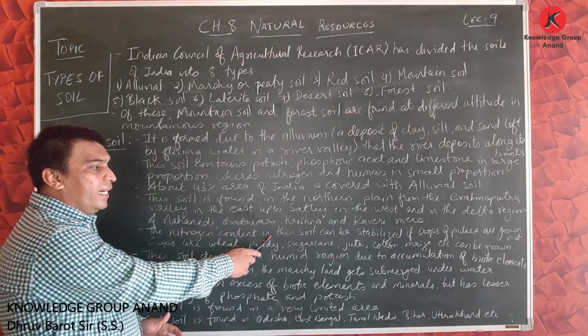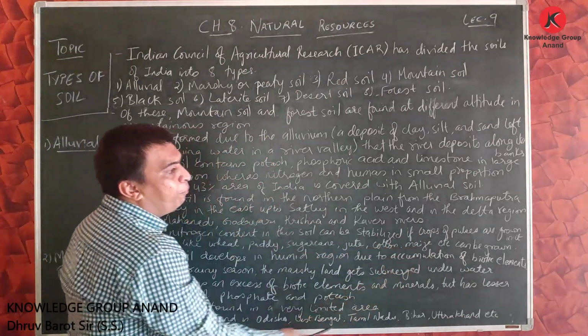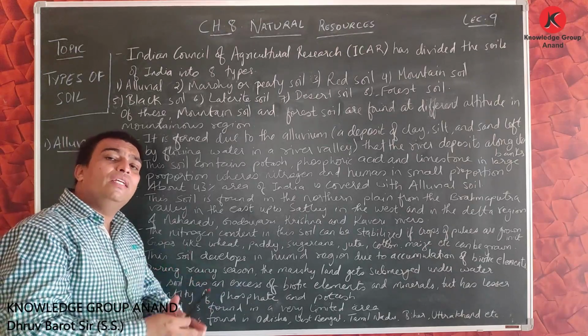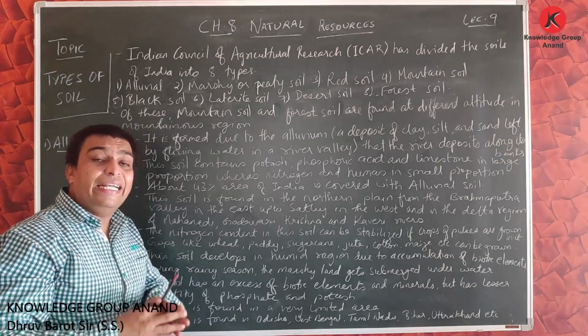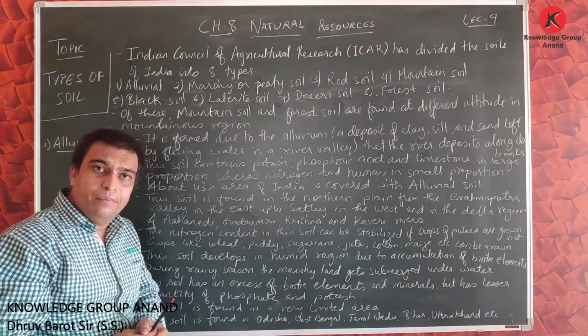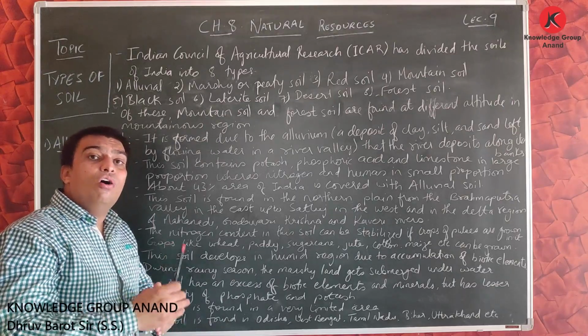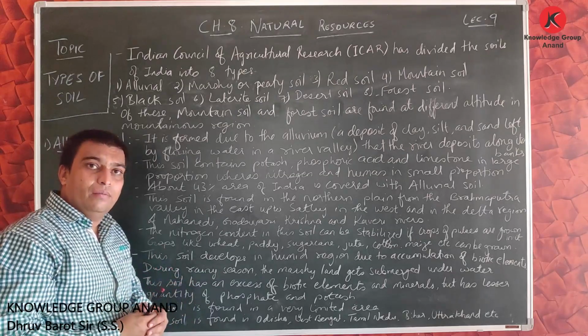The nitrogen content in this soil can be stabilized if crops of pulses are grown. Friends, farmers always think of the crops that give them more productivity. They are always thinking of growing crops that earn them more and more money.